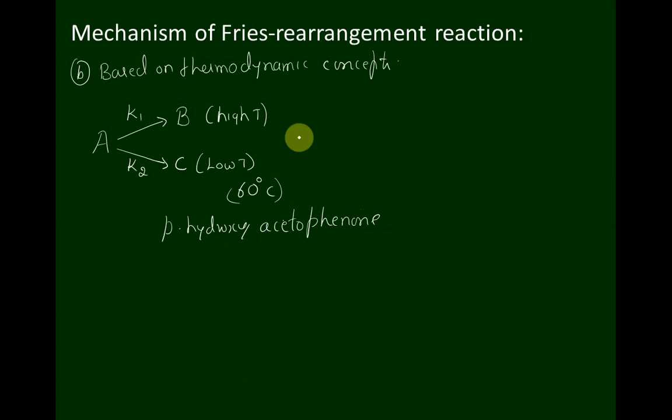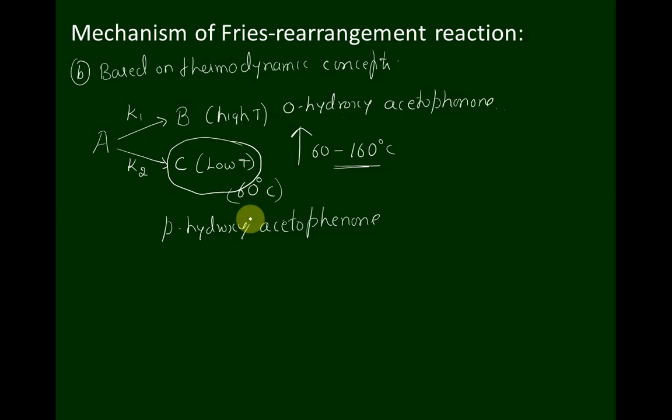But with increase in temperature, I'm going to increase the temperature from 60 to 160 degrees Celsius. As soon as I start heating the given reactant along with this product from 60 and above, we get ortho hydroxy acetophenone.